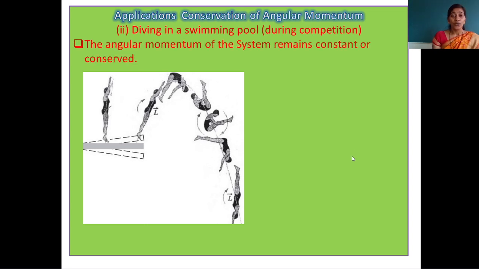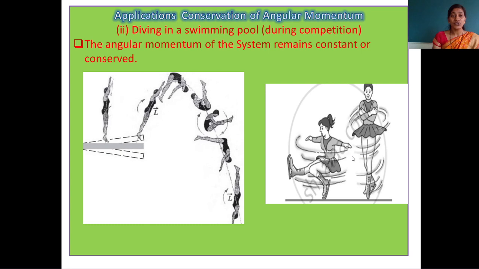Here we can see another application also. See there, angular momentum of the system remains constant or conserved if external torque is not acting on it. In that diagram, the skating, the lady is going to do the dance with skates. In that, two processes are there.